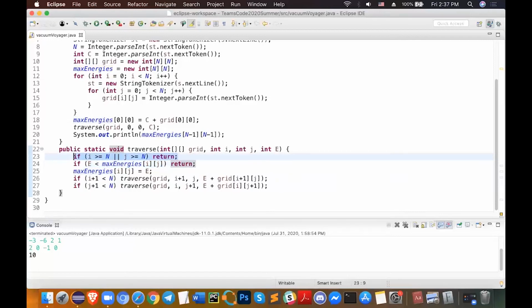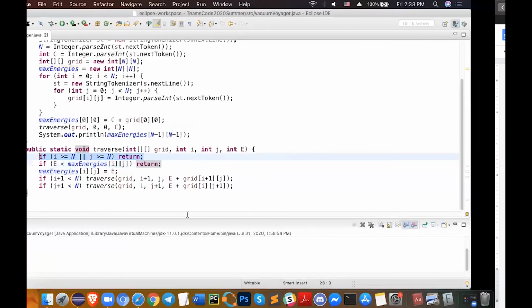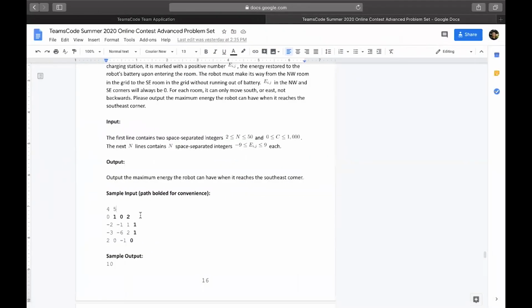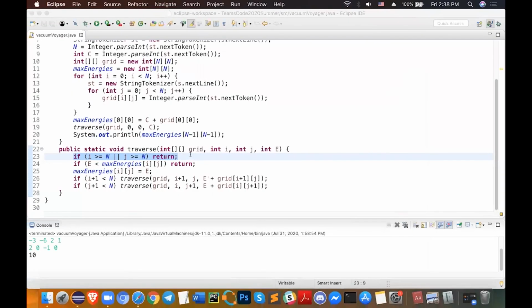This additional line here, if I greater than or equal to n or j greater than or equal to n, all that does is make sure that we're not outside of the grid. So if either of these is greater than or equal to n, that means that we're outside of these bounds. Suppose that j was 4, then we would actually be to the right of that very last 2. So that means that we're already outside the grid. This is just for additional check. You actually don't need it because I already have an if statement here, but it's just so that it's easier to process the problem.